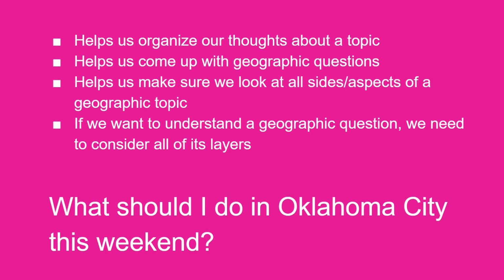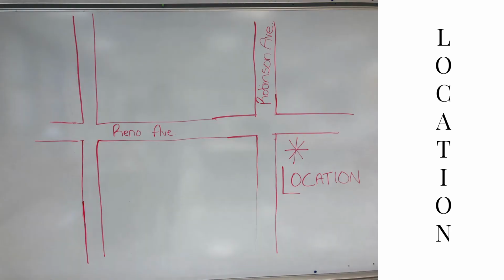And I'll illustrate this by considering the question, what should I do in Oklahoma City this weekend? First, I'd like to look at the location of Oklahoma City. We know it's a large city in the middle of the state of Oklahoma. And so here I've zoomed in on an intersection in downtown Oklahoma City, the intersection of Reno Avenue and Robinson Avenue. This is a specific location.